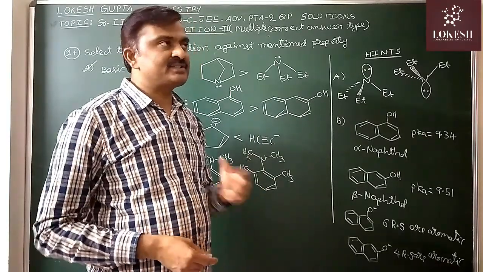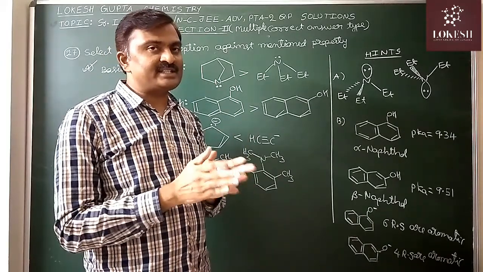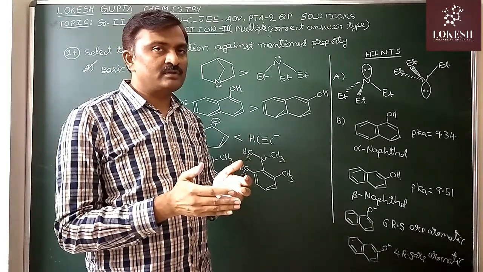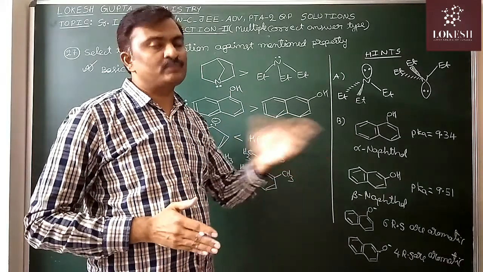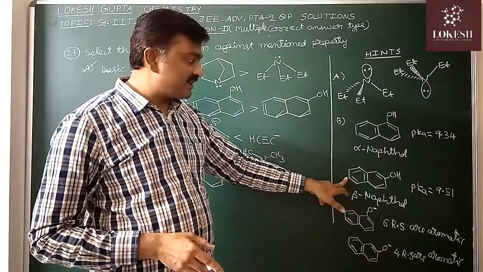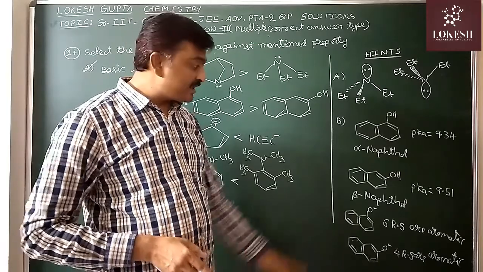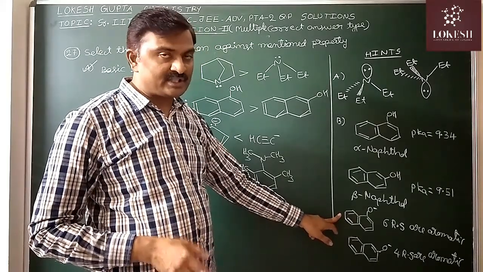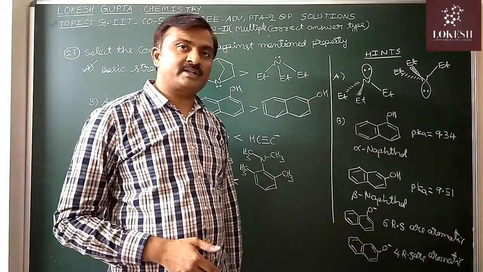What is the reason? See, if the conjugate base of the acid is more stable, the corresponding acid is more acidic. Now, for this conjugate base and for this conjugate base, if you write the resonance structures, in the resonance structures of the conjugate base of alpha naphthol, 6 resonance structures are aromatic.